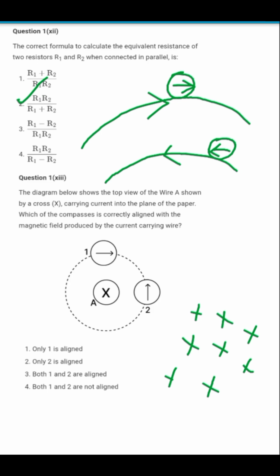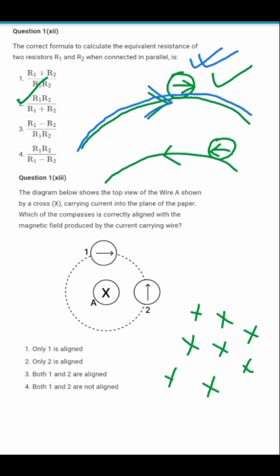So what will happen? Your fingers are encircling the thumb in the direction of the topmost diagram which I have made over here, right? They are circling the wire in the clockwise direction. So if the magnetic field is in the clockwise direction like I have made over here, the compass should also align itself in this direction.